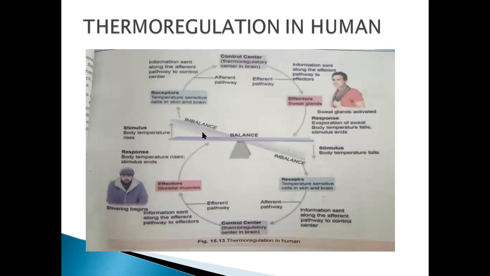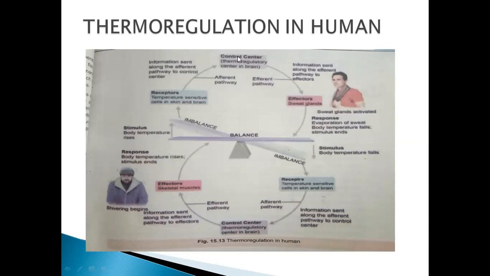Let's see what happens. Body temperature rises, you can detect the change, right? What happens after that? The receptors, the temperature sensitive cells in the skin and brain, receive the message that the body temperature is rising. What happens next?